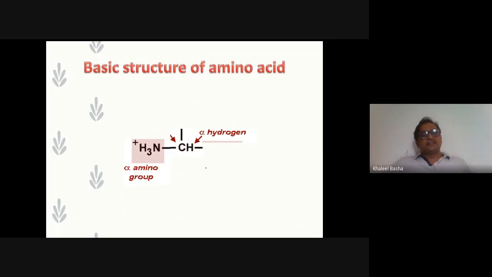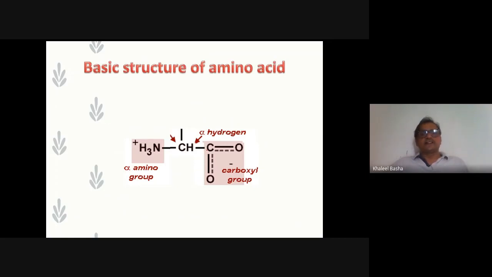After this, the amino group is attached to the alpha carbon, and next the carboxyl group. These two groups are the major functional groups present in the amino acid, both attached to the alpha carbon.